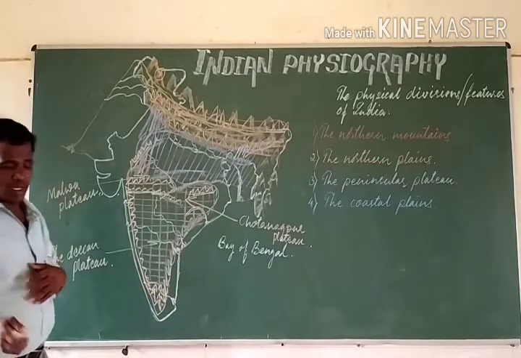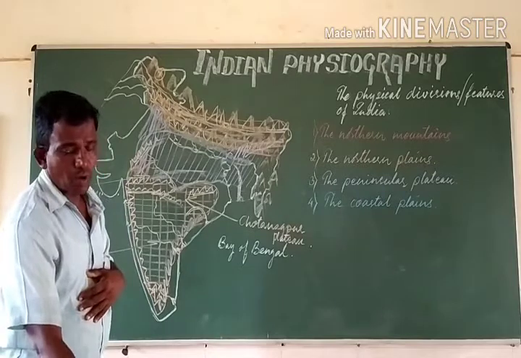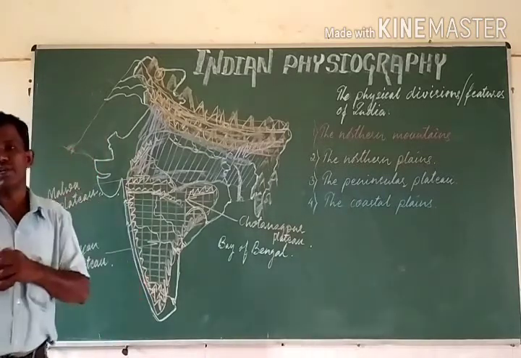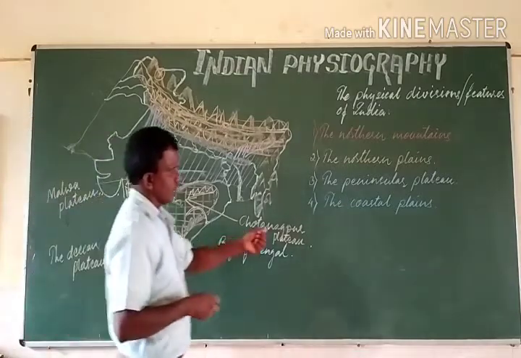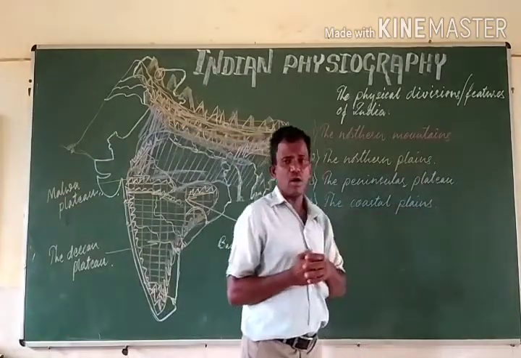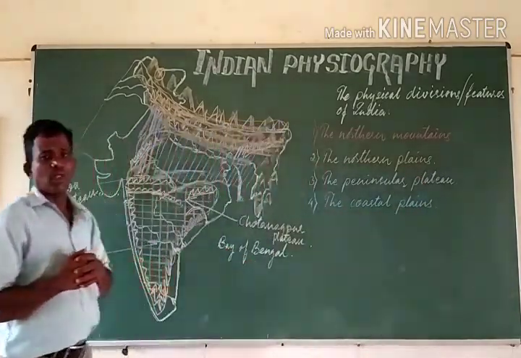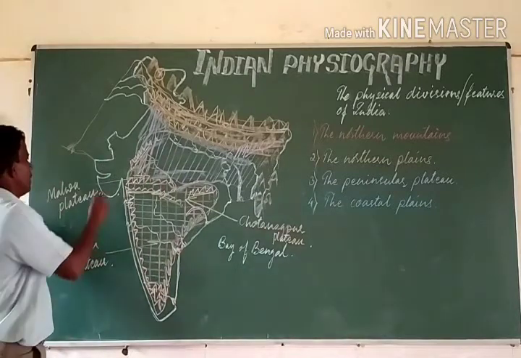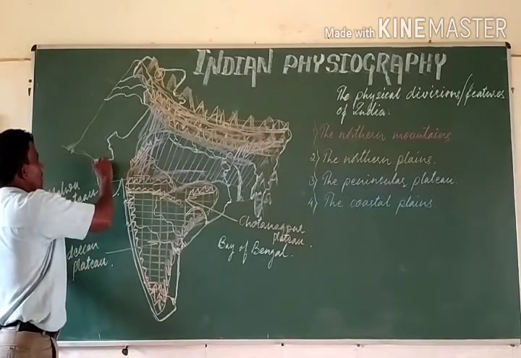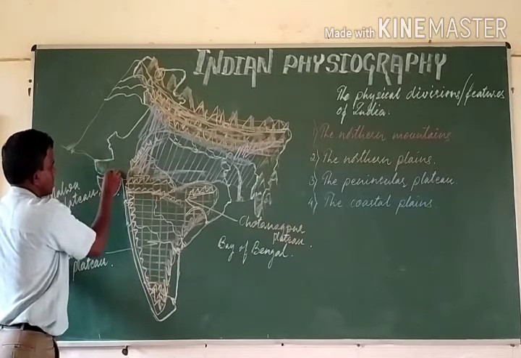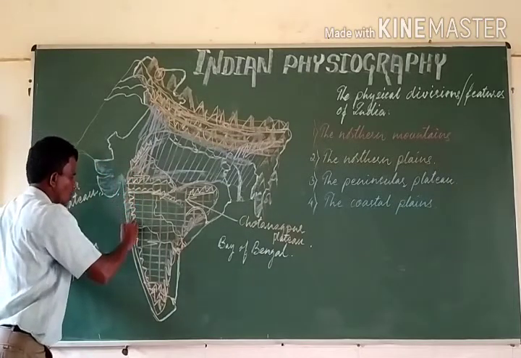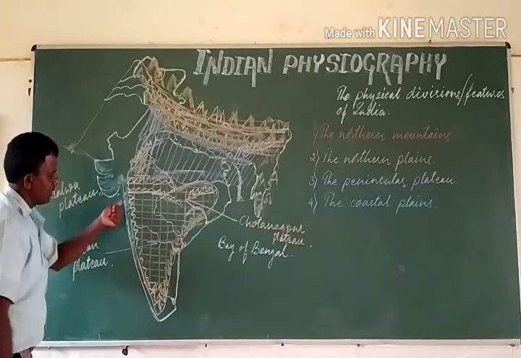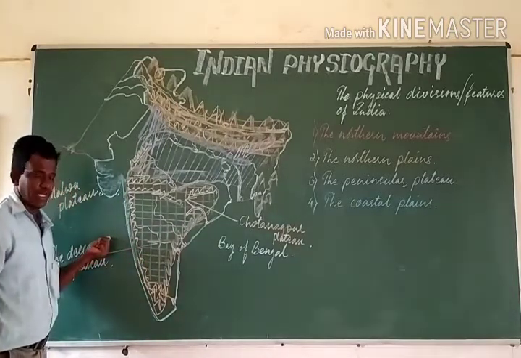So, then regarding the smallest physical division of India, that is the coastal plains of our country. The coastal plains have stretched from Rann of Kutch along the west coast of India, say between the Western Ghats and the Arabian Sea.